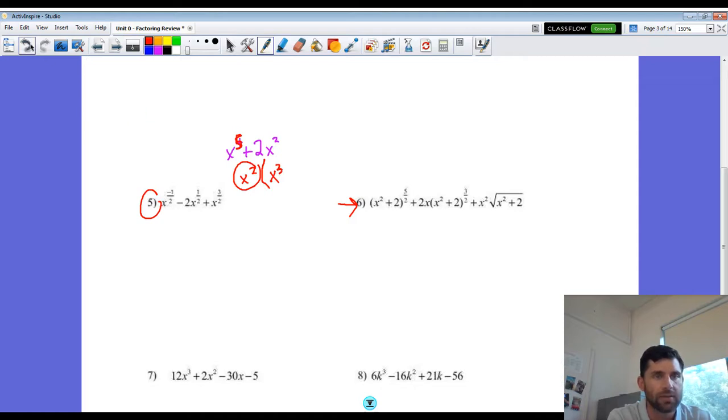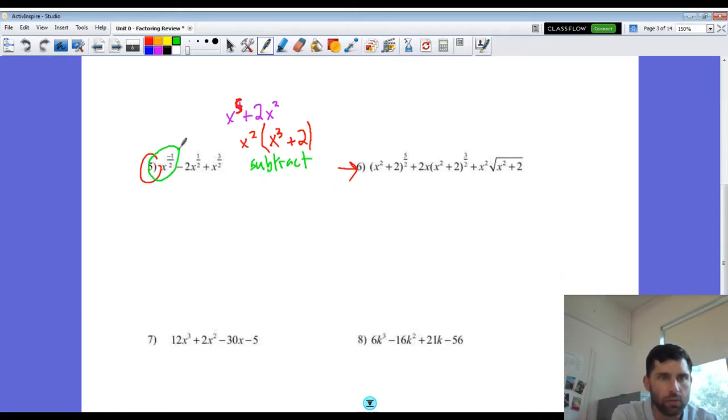So we subtract the powers. And then what we have left here, plus, the 2 stays, that coefficient doesn't go anywhere. And we subtract the powers. X squared divided by x squared, we subtract those numbers, leaves us x to the 0, which is just 1. So keep that in mind, that idea of subtracting the powers. So when I look at number 5 here, I have this negative 1/2 power. So rule of thumb is we always want to factor out the smallest power. So in this case, that smallest power is the negative 1/2.